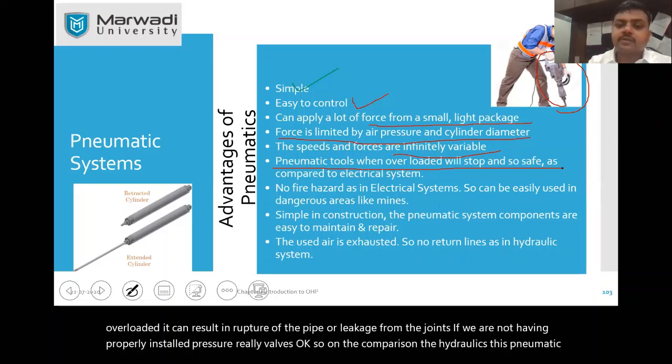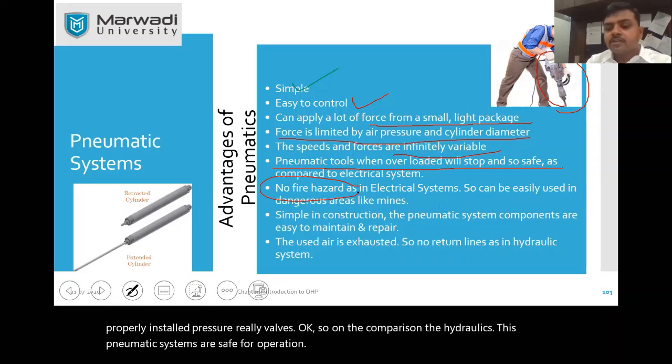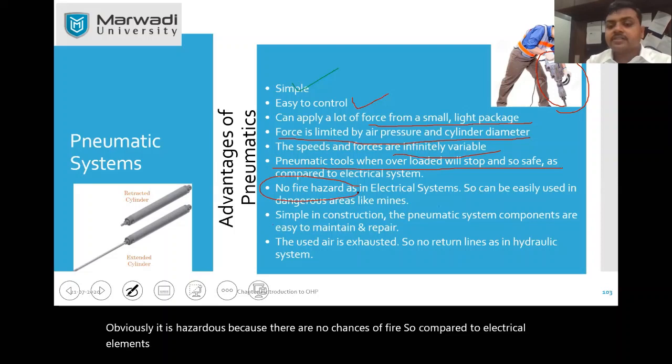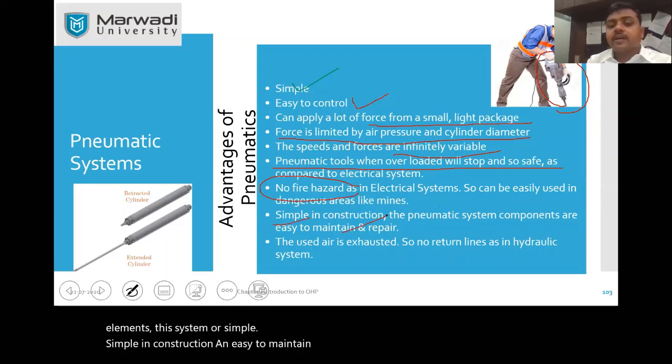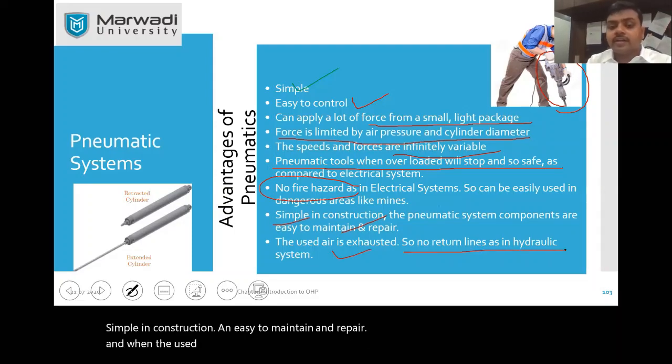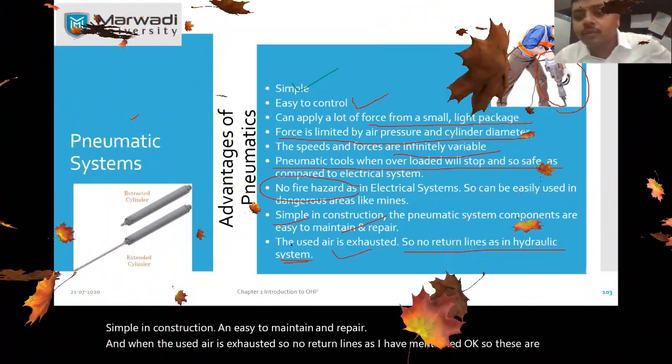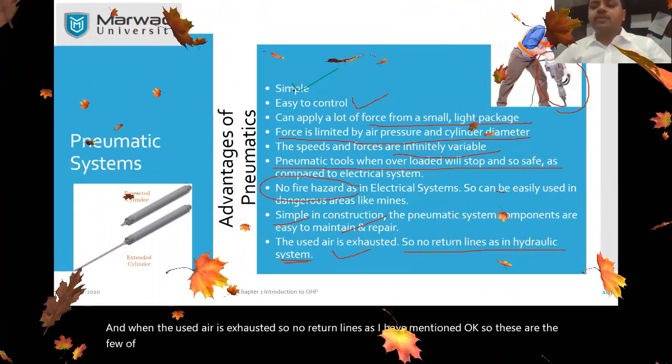Obviously it is hazard free because there are no chances of fire. Compared to electrical elements, these systems are simple in construction and easy to maintain and repair. And when the used air is exhausted, there are no return lines, as I have mentioned. So these are a few of the very important benefits of the pneumatic system.